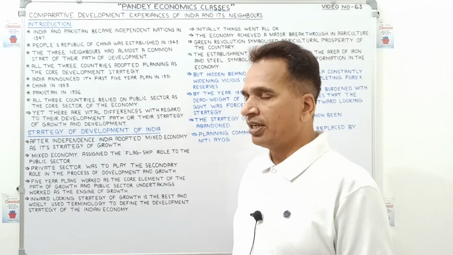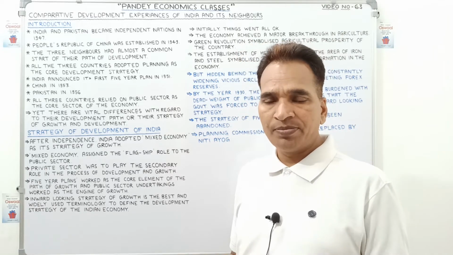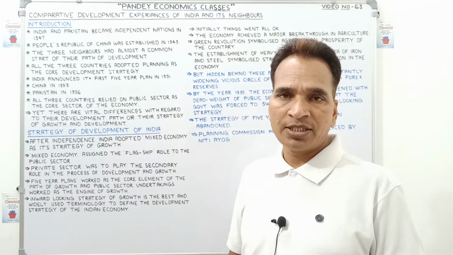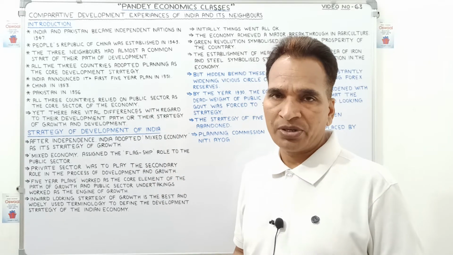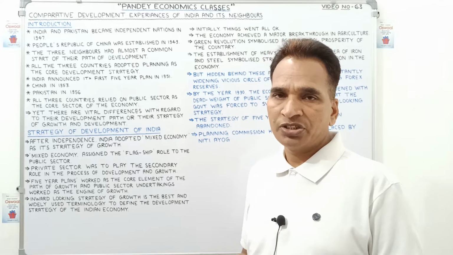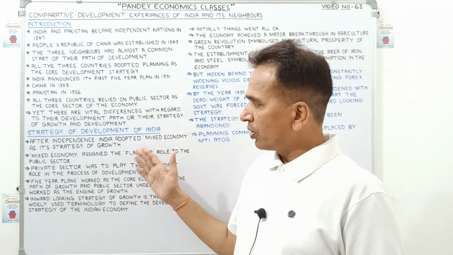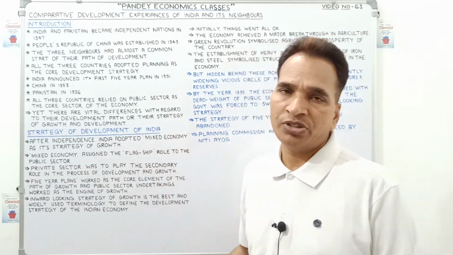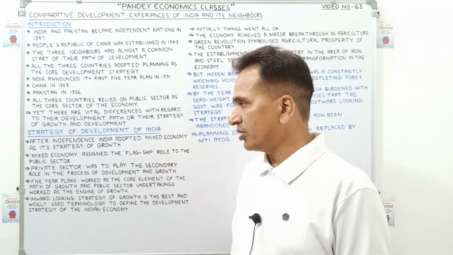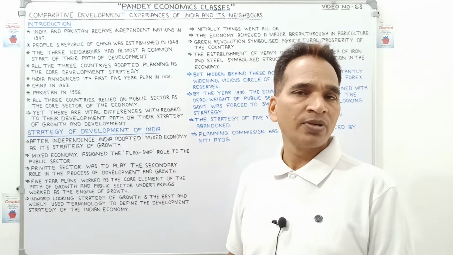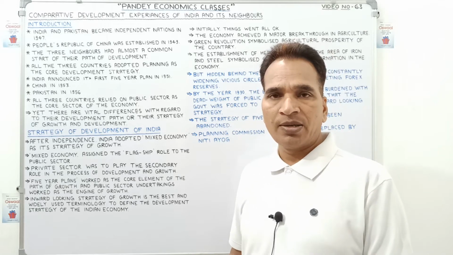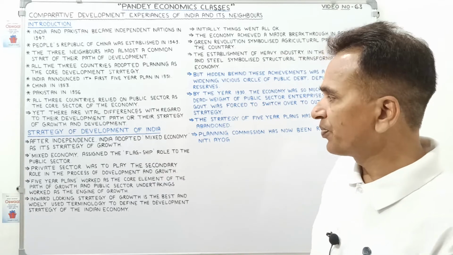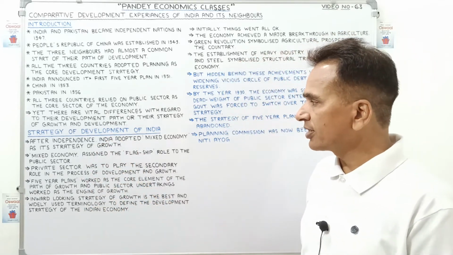According to that, they made some changes in their policy. So we can say, including all these similarities, there were some differences between the development strategies of these three neighboring countries. So let us start with the strategy of development of India. In this video, we will discuss the strategy of development of India, in the next video the strategy of development of China, and after that the strategy of development of Pakistan. So let's get started.